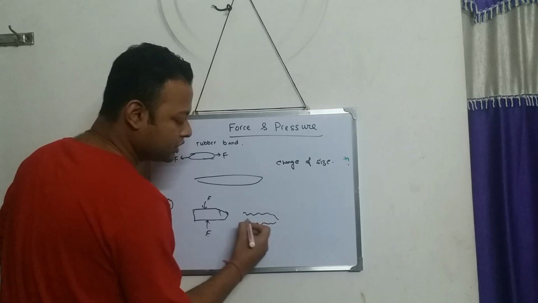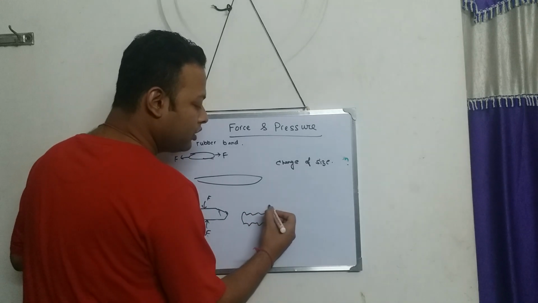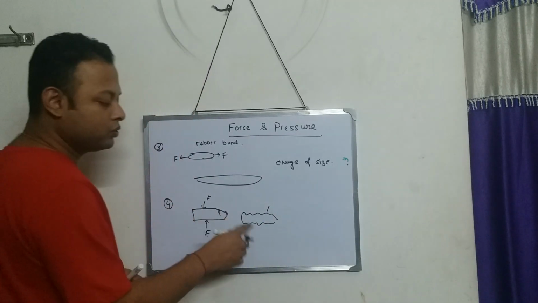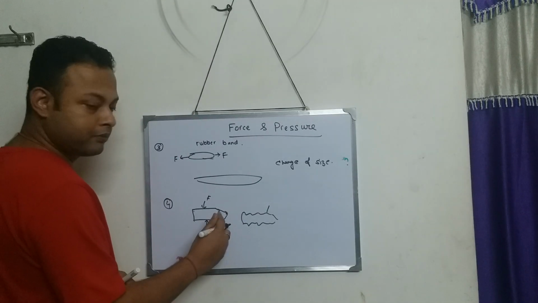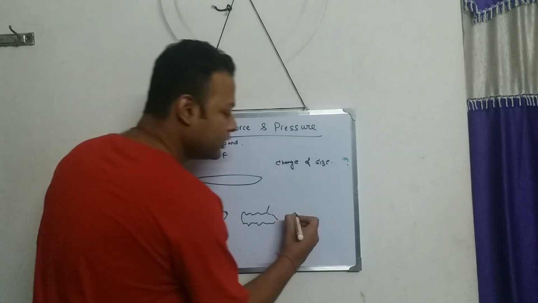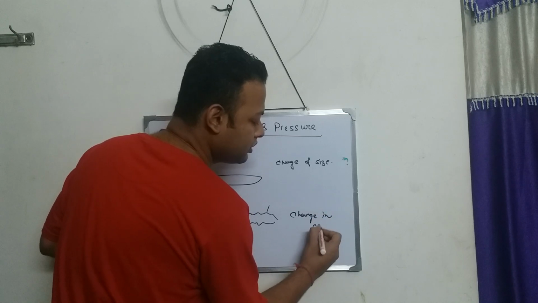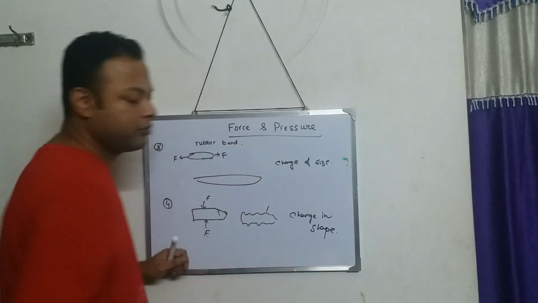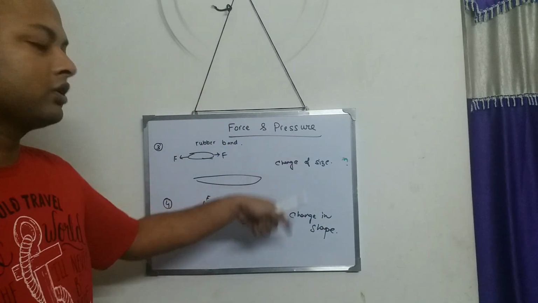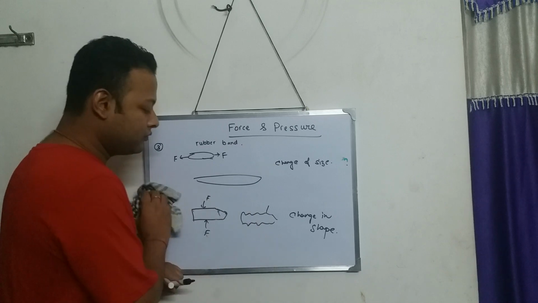So by applying force to it, the paste changes from this shape to this shape. So I can say there is a change in shape. So there is a change of size and also a change of shape, by applying force to it. So force can do these four things.